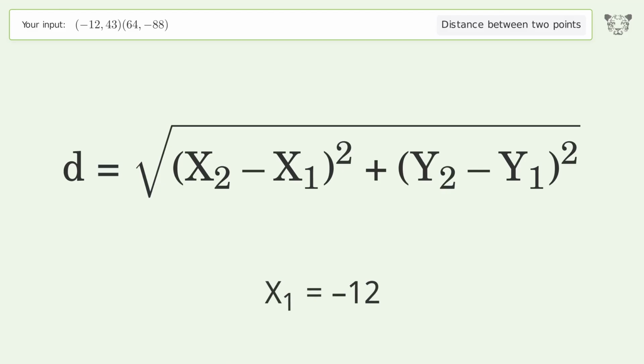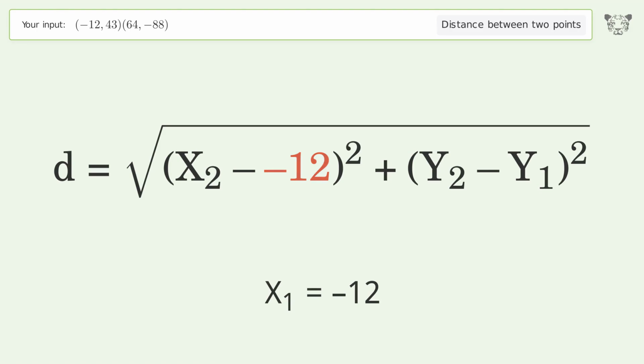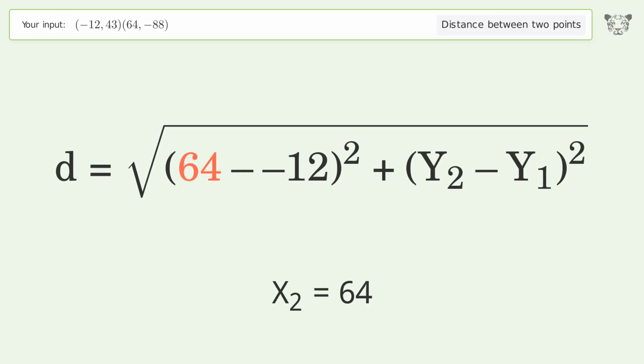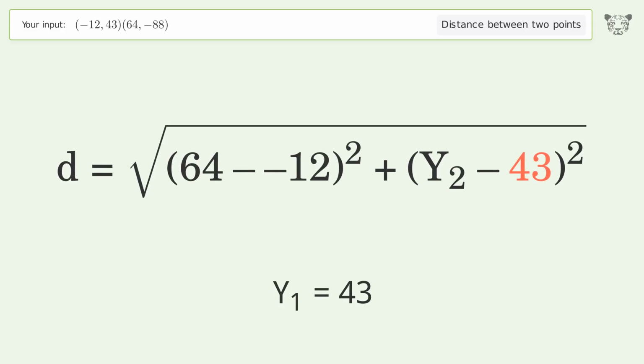x1 equals -12. x2 equals 64. y1 equals 43. y2 equals -88.